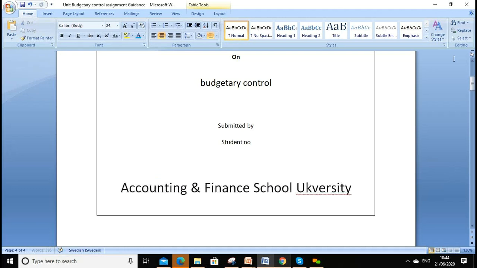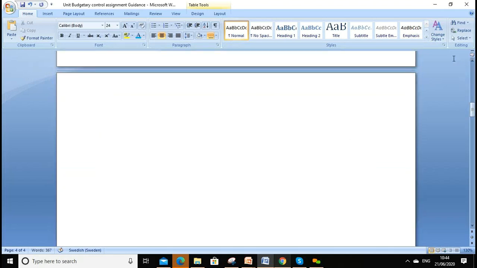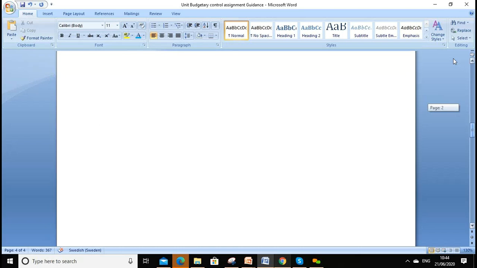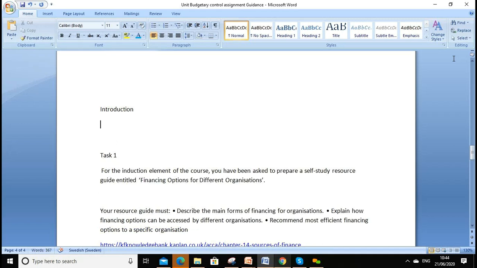So please write this there, and then leave the second page for the table of contents, which I'll show you how to create. Then on the third page we can start our assignment and give a little introduction about budget. Okay, budget, why budget is important. So maybe we can write a little bit about budget and the importance of budget, budget and budgetary control.